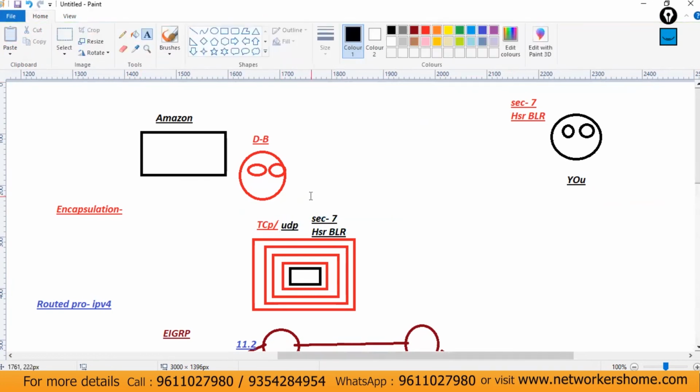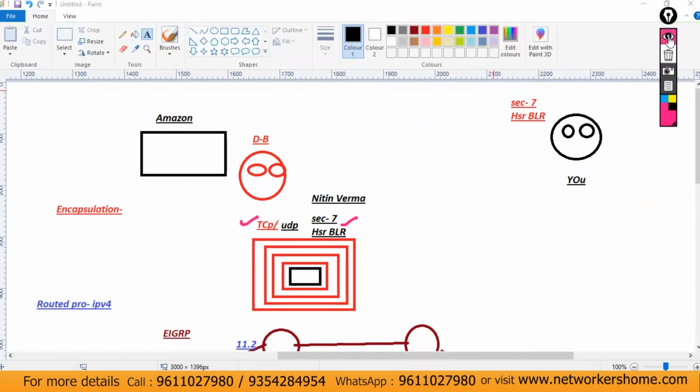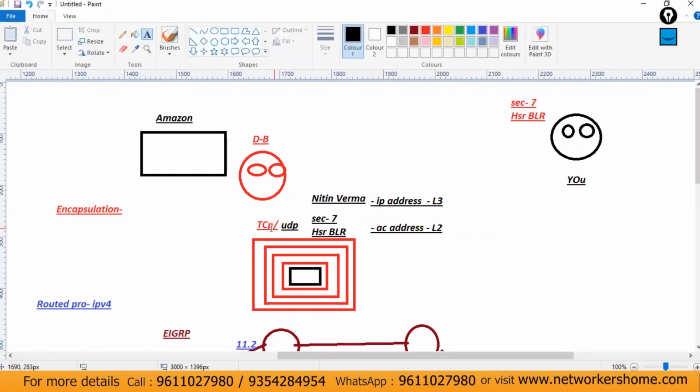So TCP and UDP is fine, that is the protocol we have. Now we have addresses and everything. Let's consider his name is Nitin Verma. So this is all about the IP address. This is all about MAC addresses, so this is about the L2 layer. And this is all about the L3 layer. So TCP and UDP is all about the L4 layer.